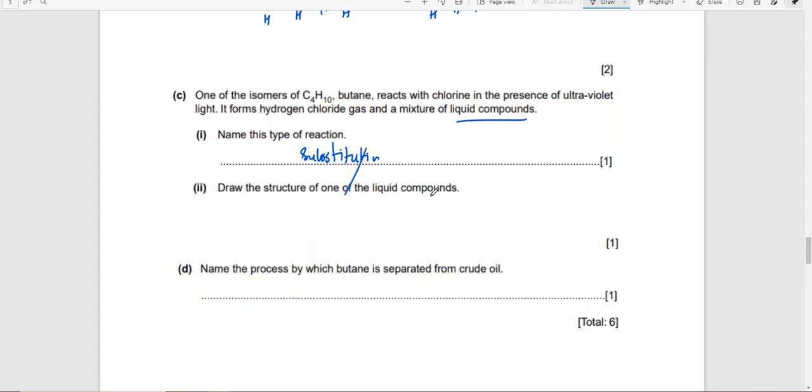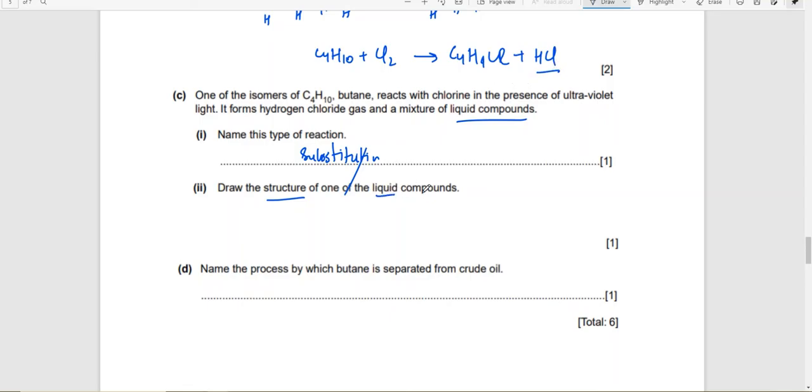Draw the structure of one of the liquid compounds. You can just write HCl, that would be fine as well. So you're going to draw the structure. So C4H10 will react with chlorine and one hydrogen will be replaced with chlorine. So you can draw the structure of this and HCl will be released. HCl is a gas here. HCl is not aqueous, so you cannot draw it.